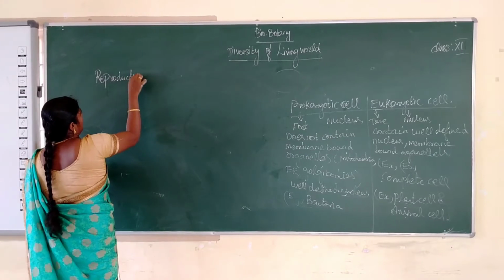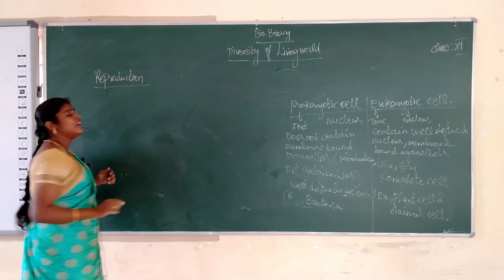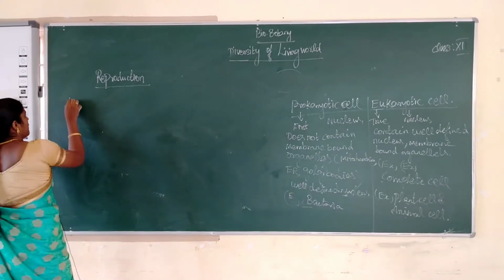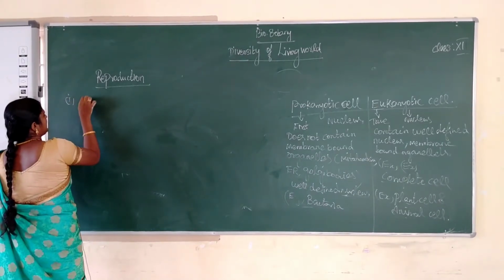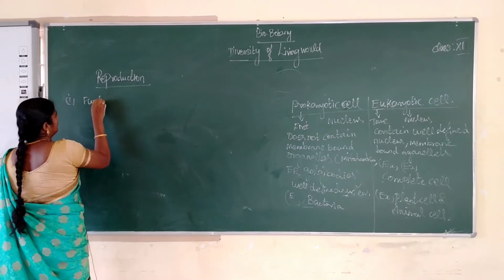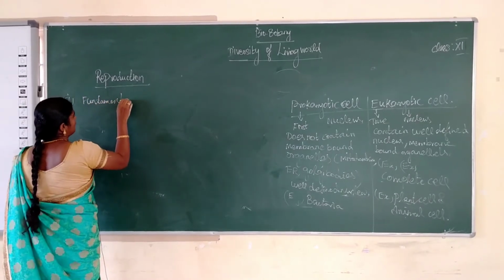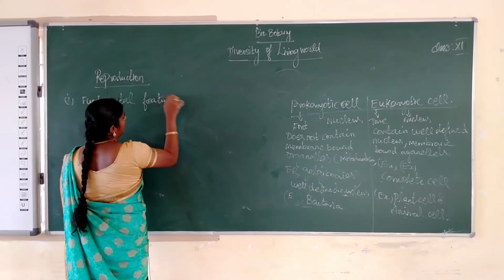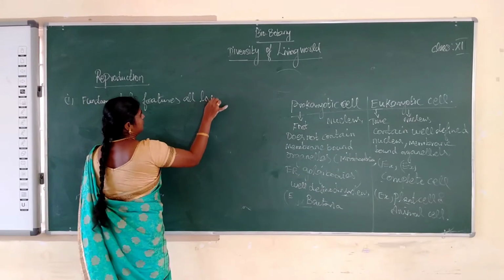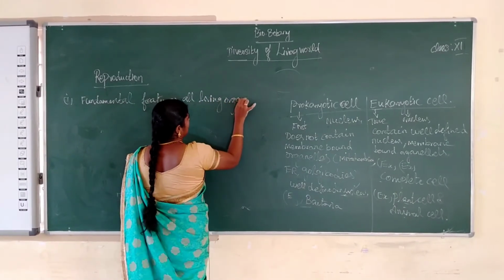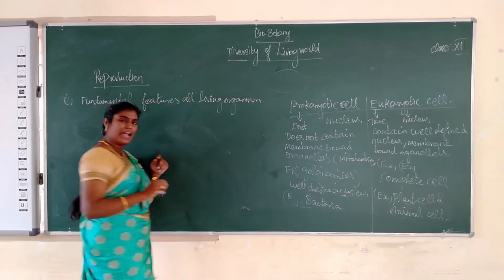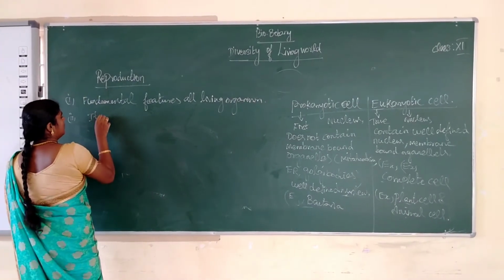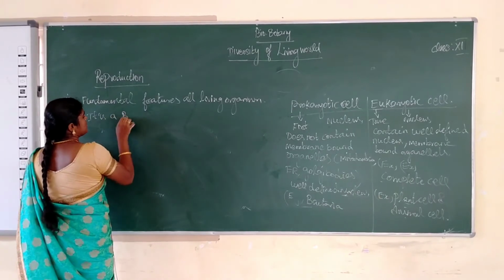First one, reproduction. What is reproduction? Reproduction is a fundamental characteristic feature of all living organisms. Next one, it is a biological process.